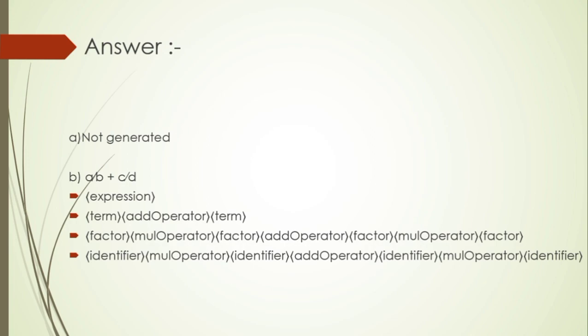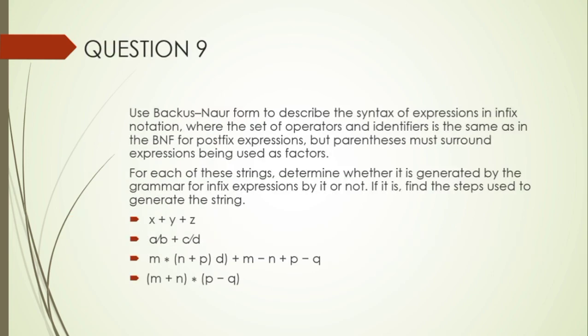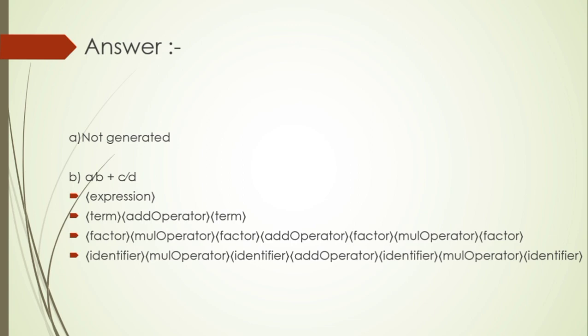First, XY plus Z: not generated. Second, A, B, C, D. Expression A whole can be expressed as expression, and AB and CD will be the terms and plus will be the add operator. Then we split the term into factors: factor, multiply operator, factor, add operator, factor, multiply operator, factor, and the factor will be identifiers. Identifier, multiply operator, identifier, add operator, identifier, multiply operator, identifier.